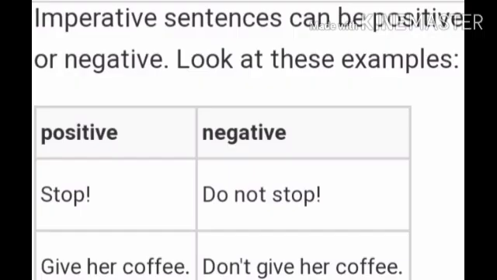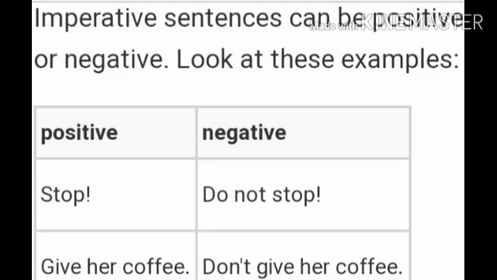Imperative sentences can be positive or negative. So let us look at this example. Two columns are made. One is positive, the other one is negative. The first one is given as "Stop!" with an exclamation mark. Here, stop means you are giving a command. Next, the negative will become "Do not stop."